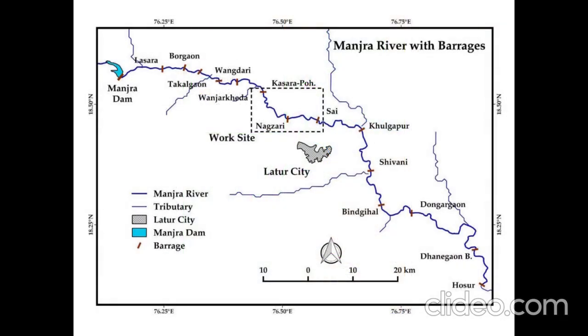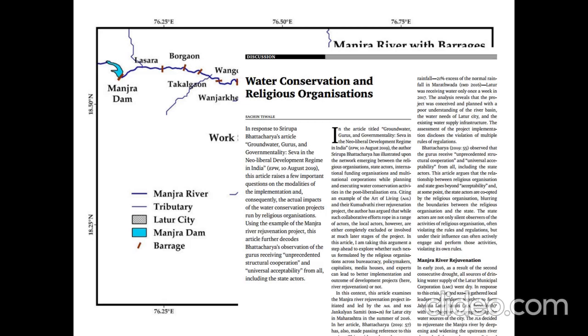This example illustrates the status of water resources development in the river basin. I have used this map to emphasize that new interventions such as widening and deepening of the river are not going to improve the water availability in the basin.